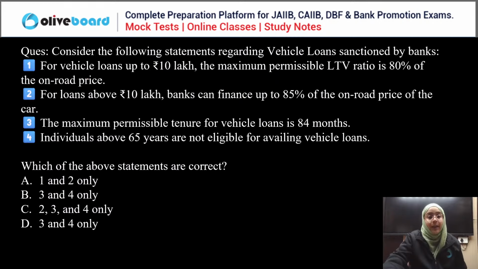Important question. Okay. Next question. Now consider the following statement regarding the vehicle loan sanctioned by the bank. For vehicle loan up to rupees 10 lakh, the maximum permissible loan to value ratio is 80% of the on-road price. For the loan over and above 10 lakh, the bank can finance up to 85% of the on-road price of the car. The maximum permissible tenure for the vehicle loan is 84 months.